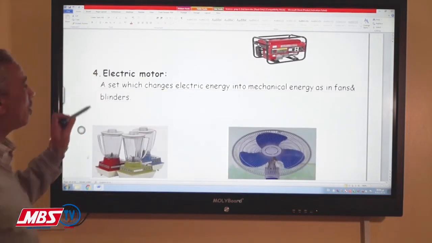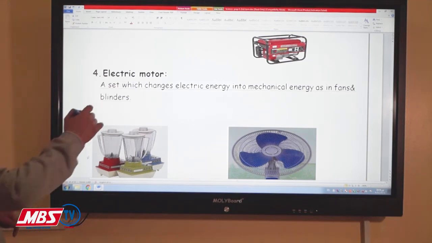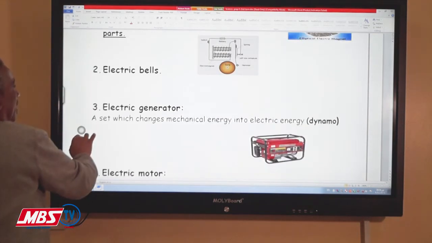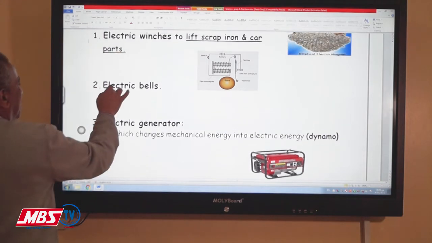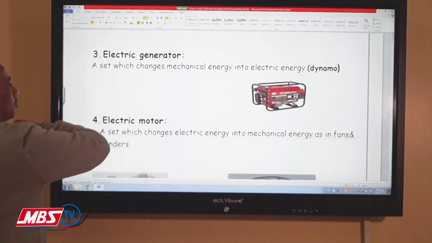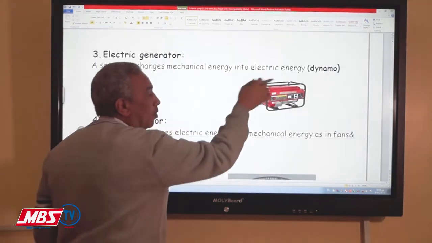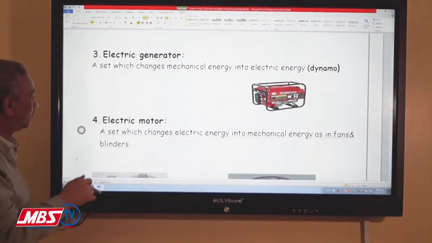Electric motor. Every one of them is a device and its type of energy. That means the electric bell changes from electrical energy into sound energy. The electric generator changes from mechanical energy into electrical energy. Or the dynamo has the same meaning.